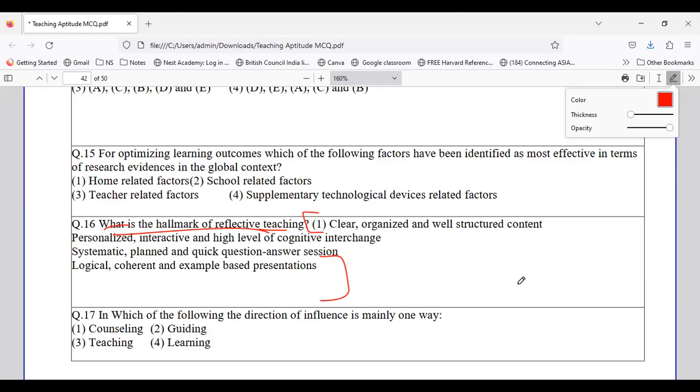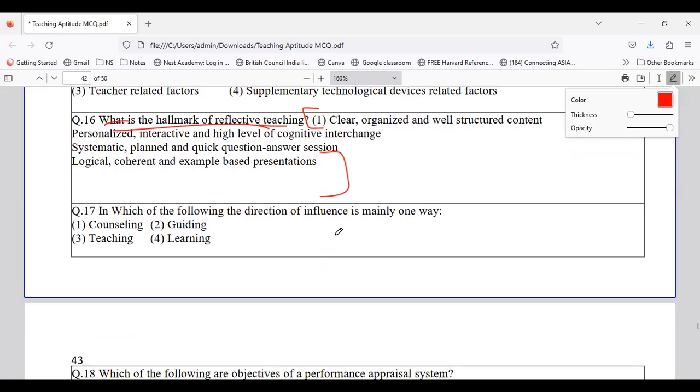Okay, so let's move ahead now. Let's go to the next question. Let's see what the next question is all about. So yes, let's go to question number 17. In which of the following is the direction of influence mainly one way? Here we are talking about a direction which is one way, whether it is counseling, guiding, teaching, or learning. You have to identify which direction stands to be one way.